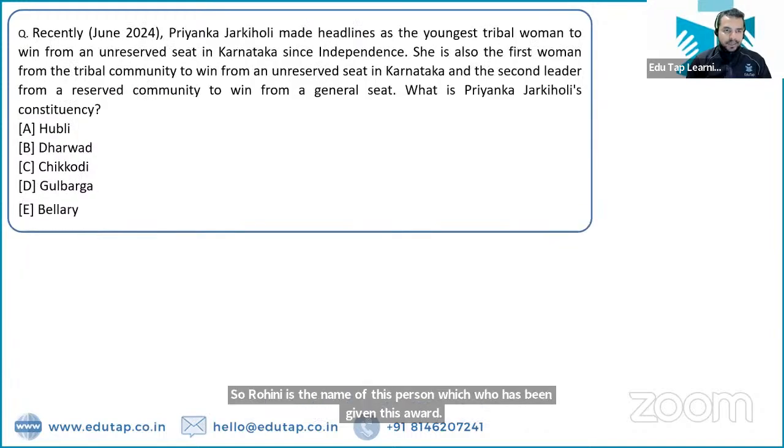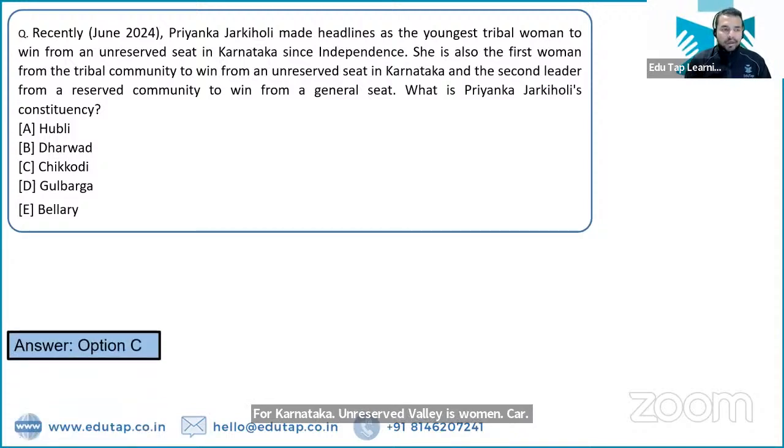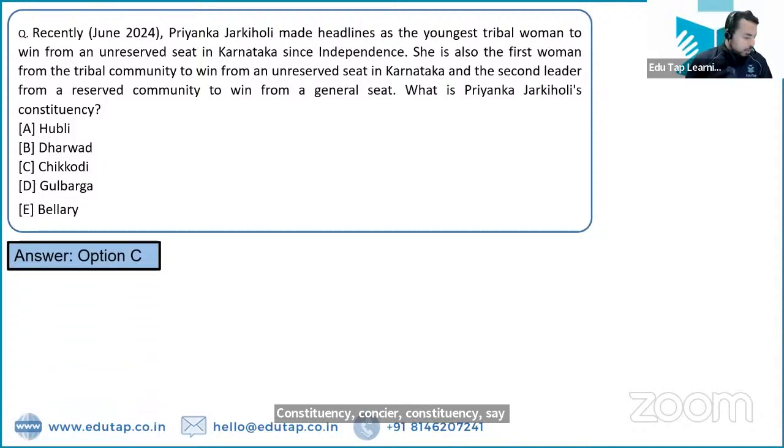Absolutely right. Next question is on Priyanka Jarkiholi, who has made headlines as the youngest tribal woman to win from an unreserved seat in Karnataka. तो कर्नाटका की अनरिजर्व सीट से जीतने वाली इस वुमेन की कॉन्स्टिट्यूएंसी कौन सी है? कौन सी कॉन्स्टिट्यूएंसी से बिलोंग करती है? She is from Chikodi constituency. Chikodi is the name of that particular constituency, right?